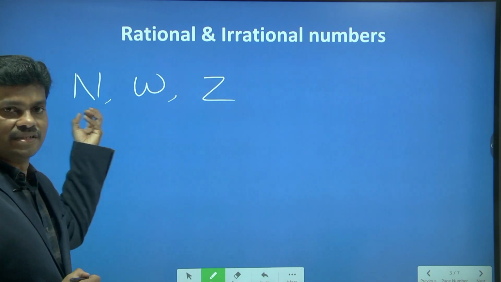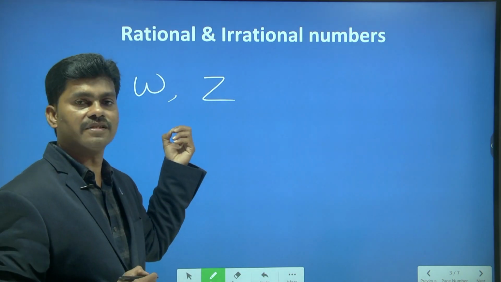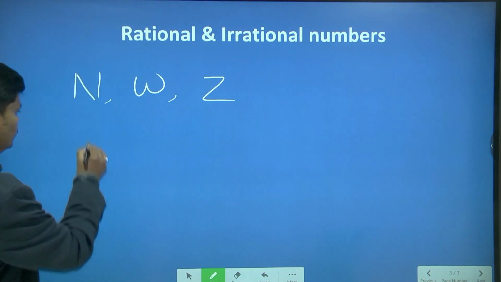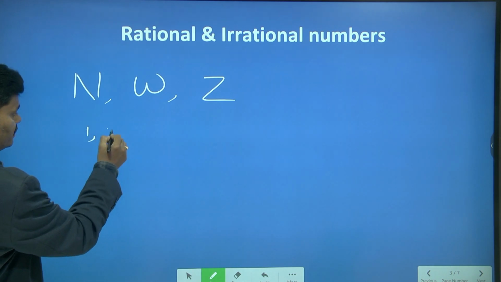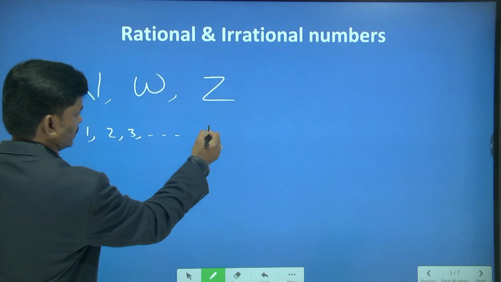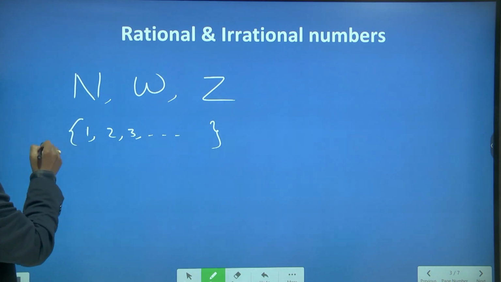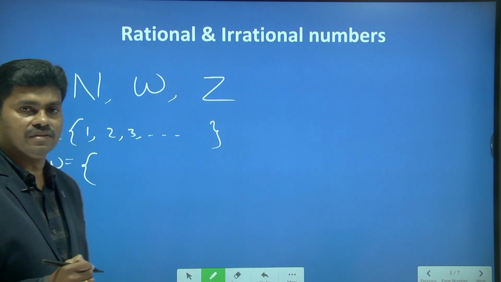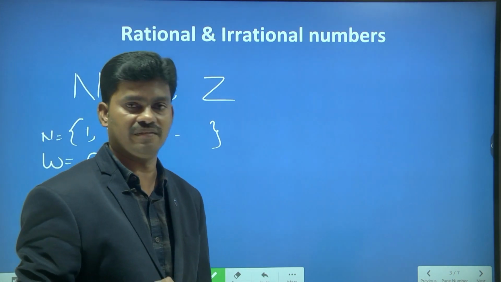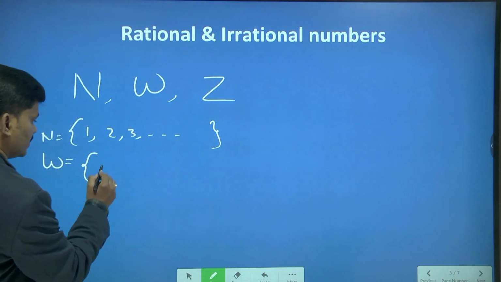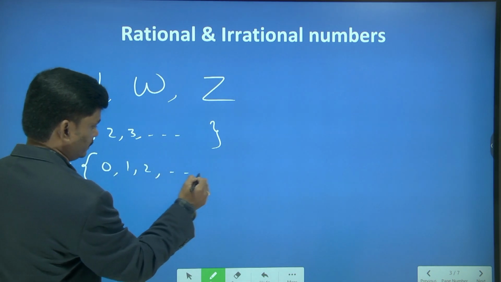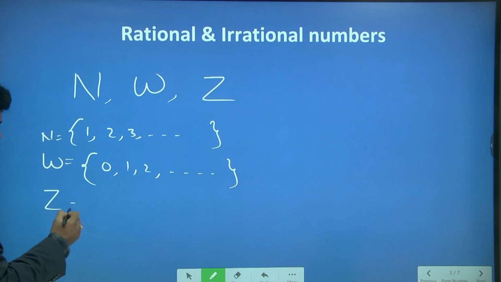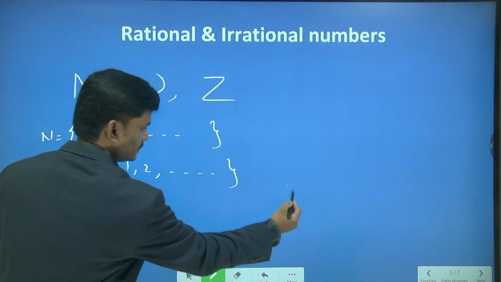The set of natural numbers is denoted by the letter N, whole numbers by W, and integers by Z or I. So as you know, natural numbers start with 1, 2 and so on, unlimited, and whole numbers join 0 to the natural numbers, then we get whole numbers. So 0 is the smallest whole number, with an unlimited number of terms. And integers, how do we get integers?